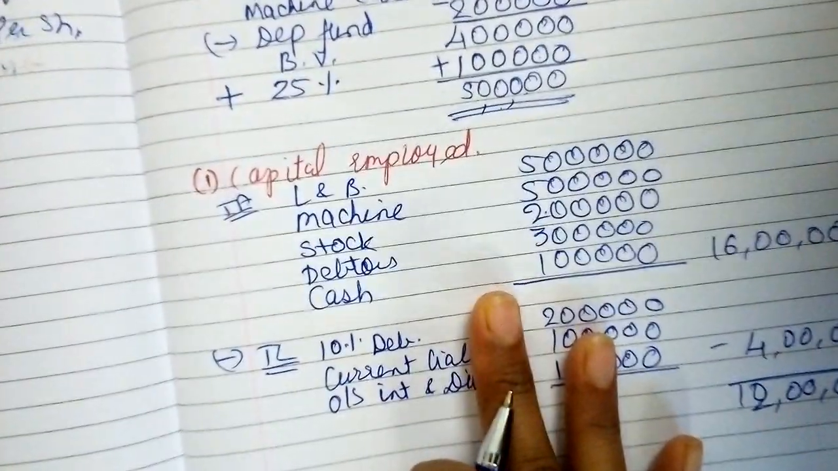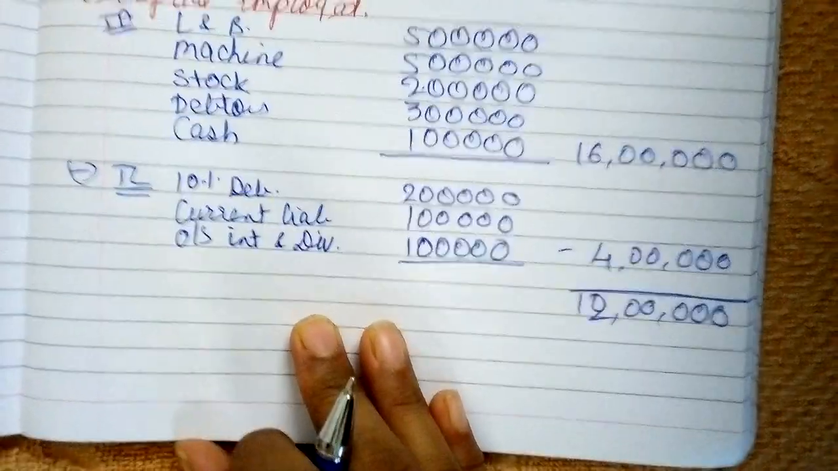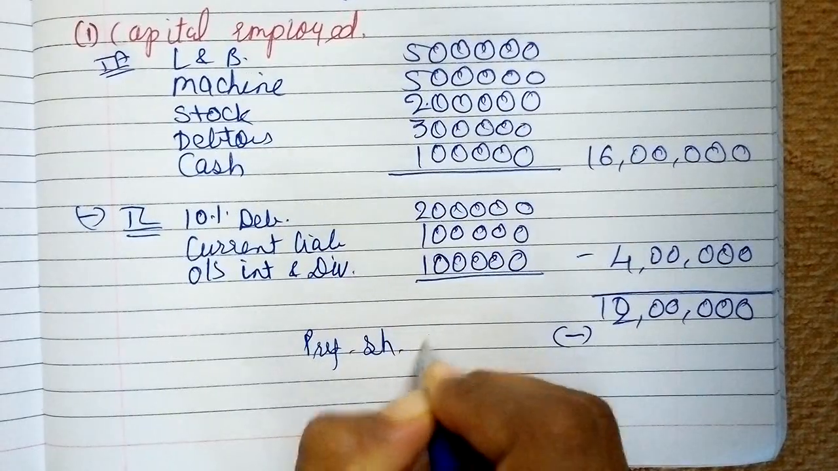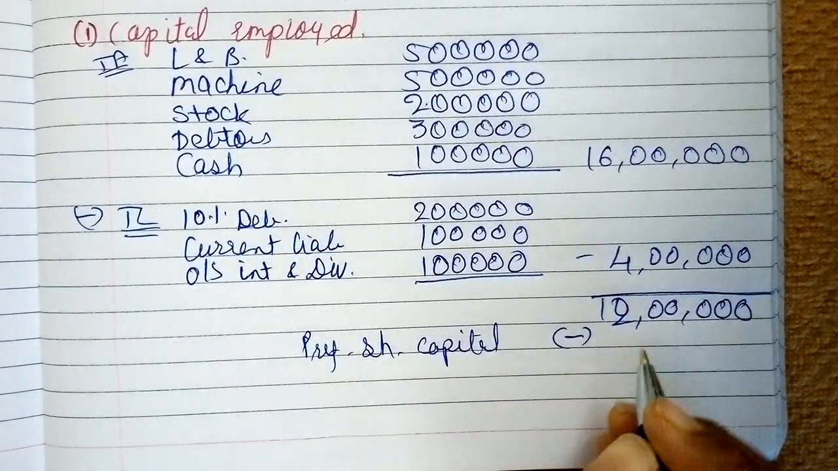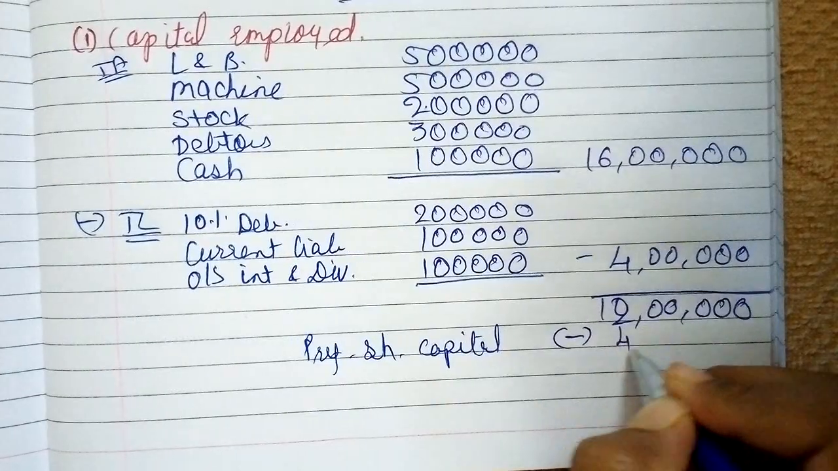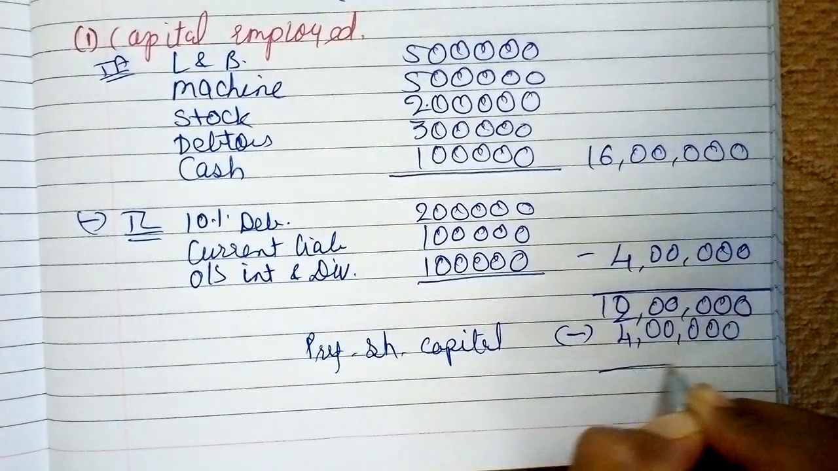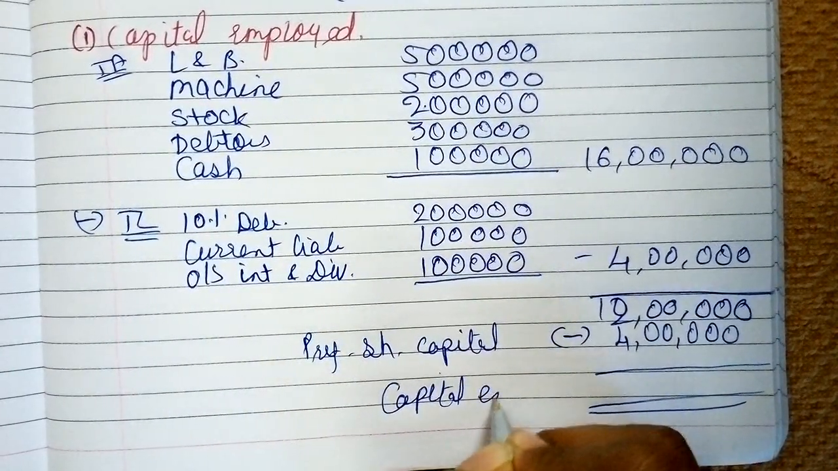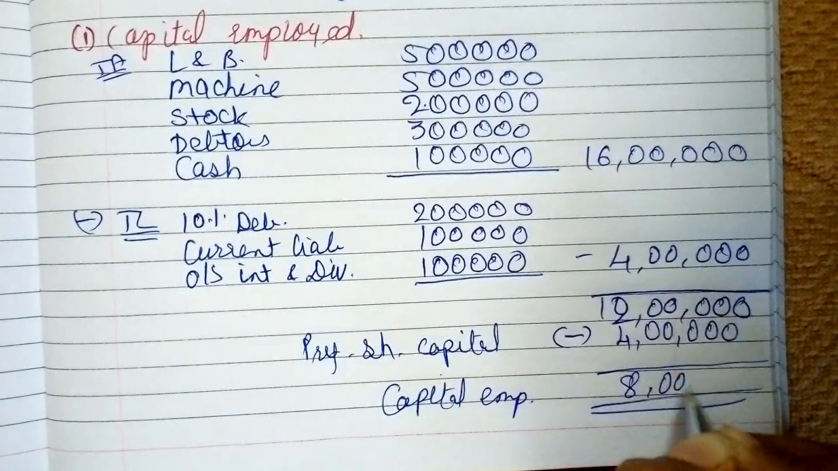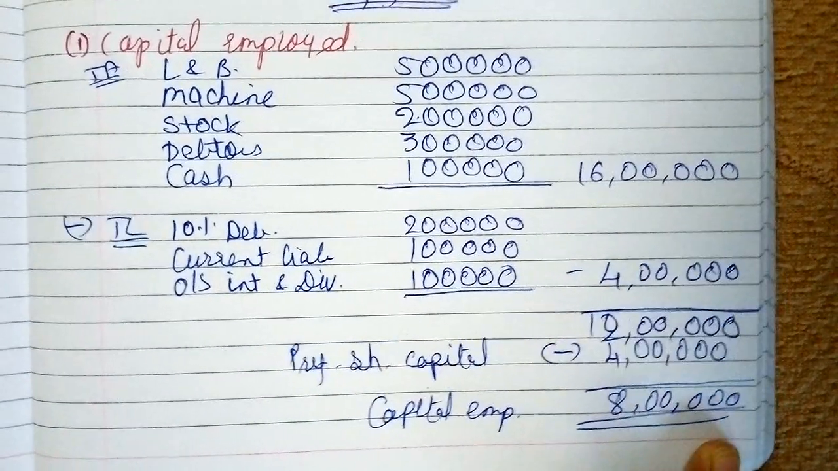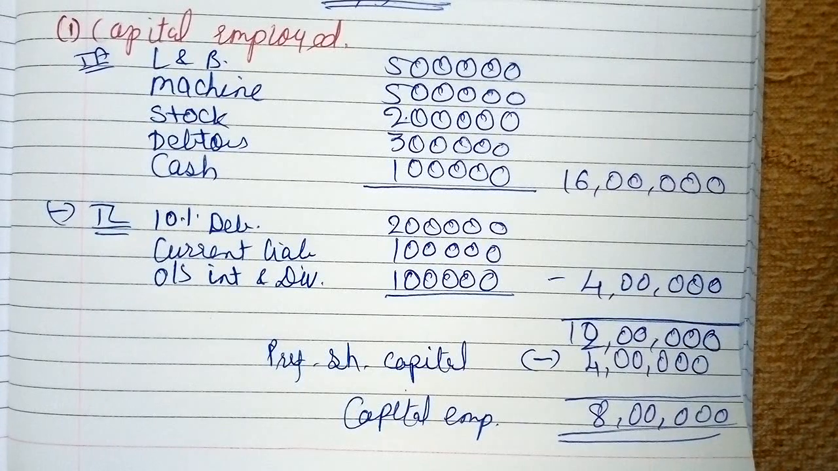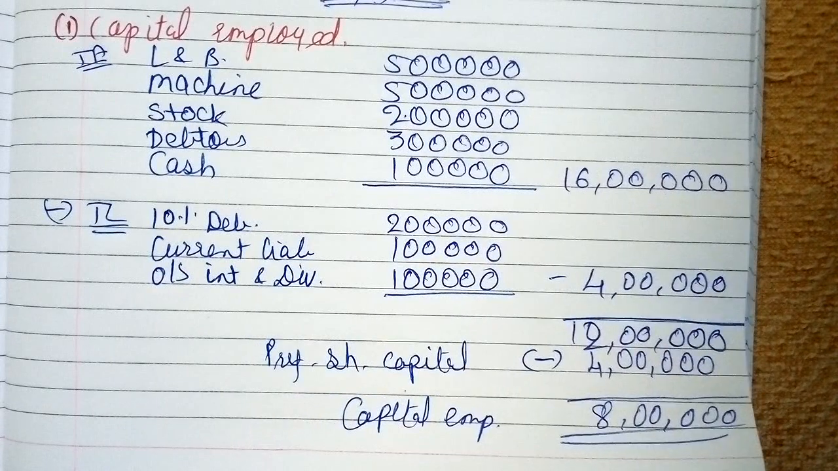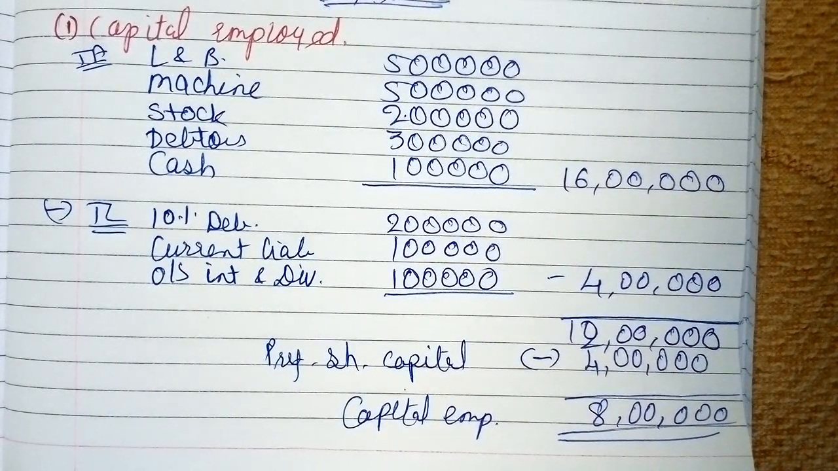But we need to deduct preference share capital also from this. So less preference share capital, that is 4 lakhs. So my capital employed will be 8 lakhs. Okay. So this is the whole calculation of capital employed, land and building, machine, stock, debtors, cash. In short, we are not going to consider government security because this is non-trading investment.